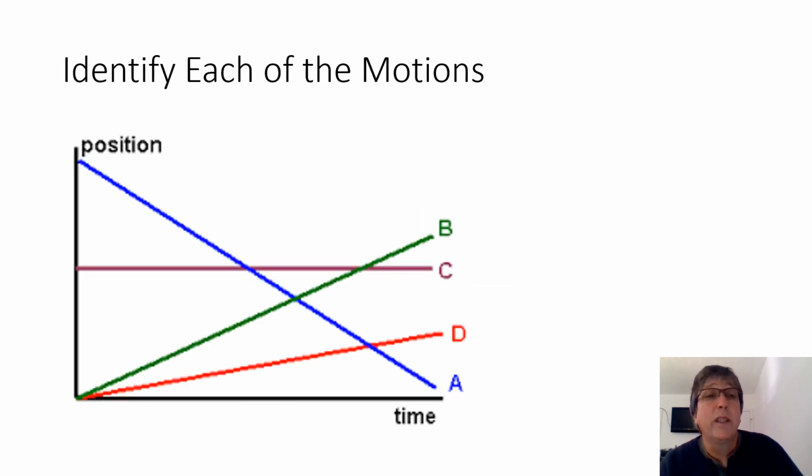Now, in the questions that go with these notes, one of the questions asks you to describe the motion for each one of these. You see that A is the blue line that angles downward. B is a green line that angles upward. D is a red line that angles upward, but the slope isn't as much as B. And C is a nice horizontal line. You've got to explain the motion for each of these four in a way that lets us know you can tell the difference between them and that you know what they mean.